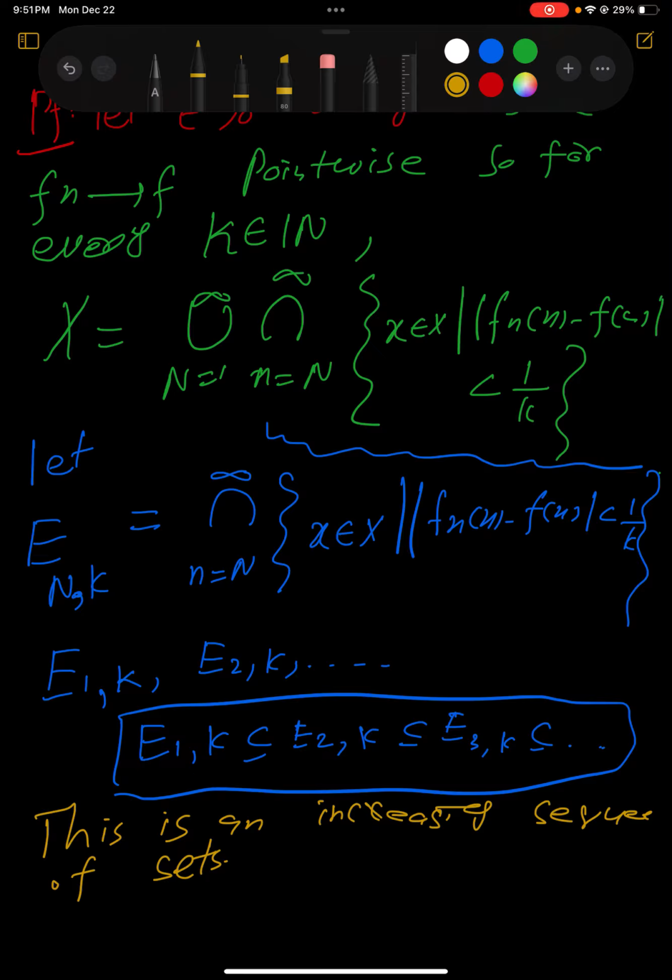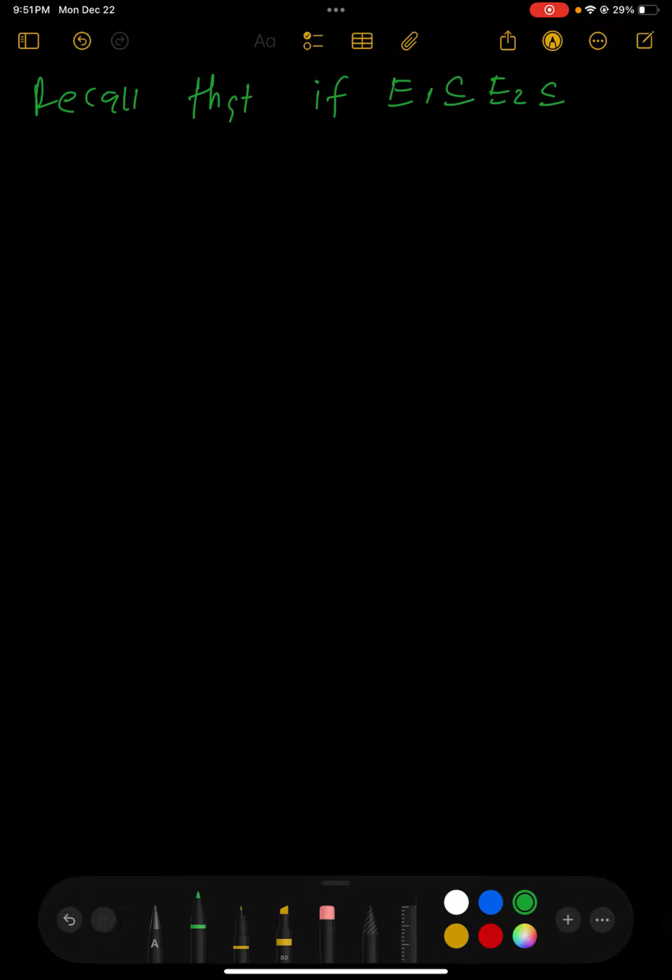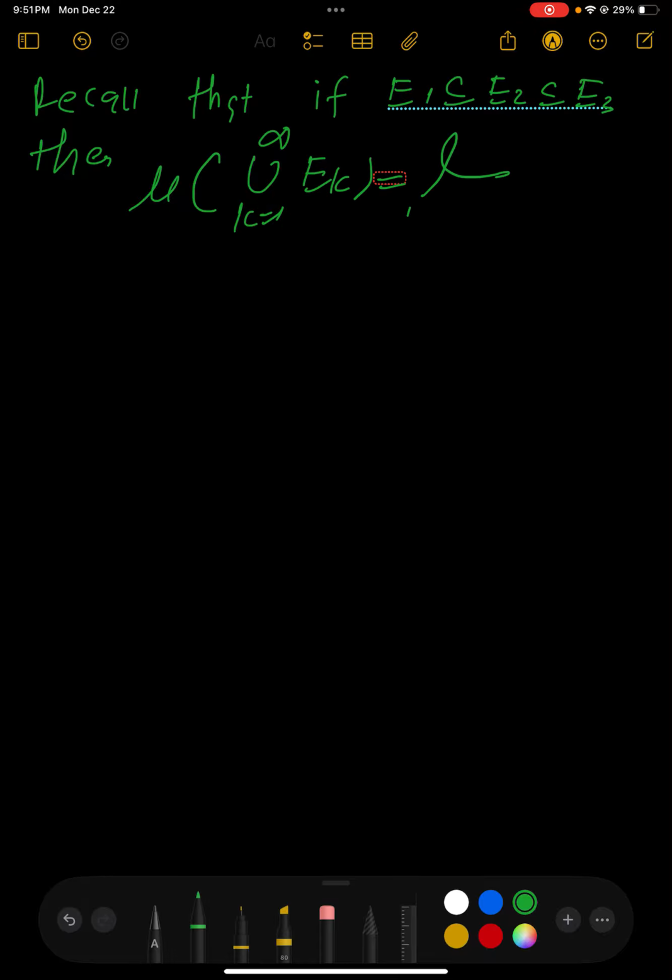Now if we can recall, if we have sets E_1 containing E_2 containing E_3, then what was the measure of the union over k equal to 1 up to infinity of E_k? This was nothing but the limit as k approaches infinity of the measure of E_k.